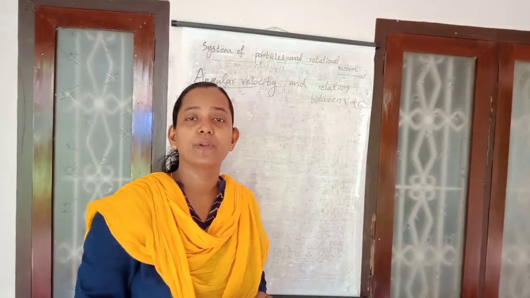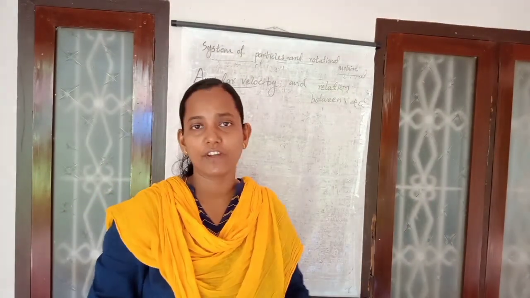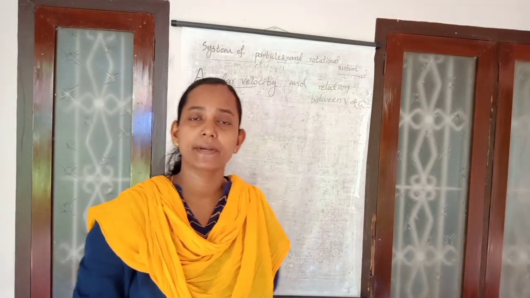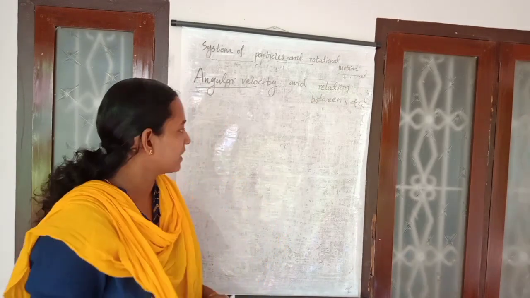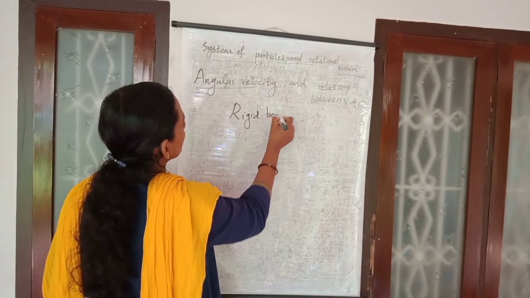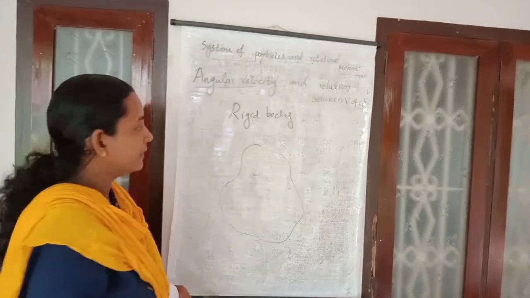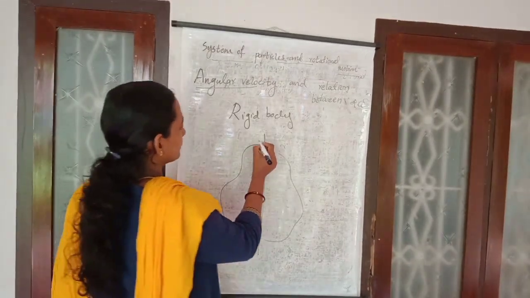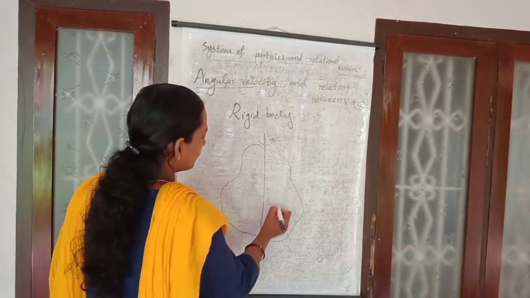So, next we want to study the term angular velocity. In previous cases, wherever we discussed the term linear velocity of an object, that means an object in straight line motion or uniform motion along a straight path, we considered only linear velocity. But whenever we are considering a rigid body, a body with an irregular shape like this, if it is rotating about an axis, there are a number of individual particles present here.